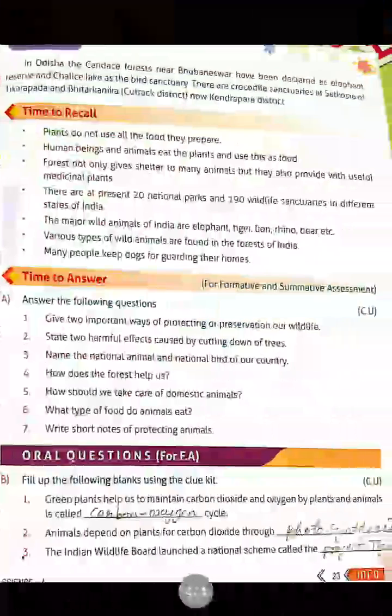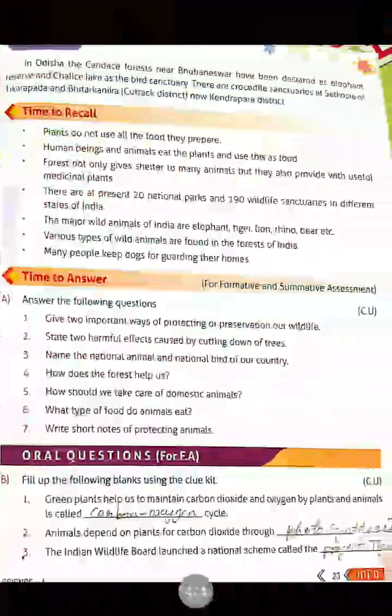There are crocodile sanctuaries at Satkosia, Tikarapada, and Bhitarkanika in Cuttack district, now Kendrapara district.